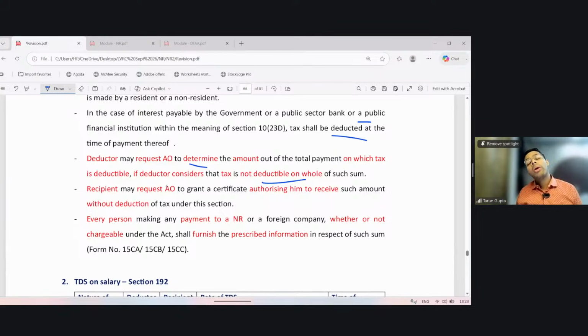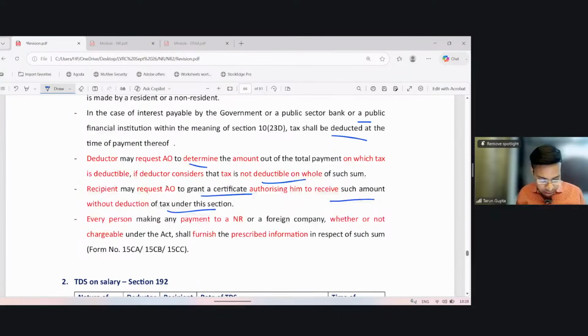Similarly, the recipient, the non-resident who is receiving the income, may also request its AO, the Assessing Officer, to grant a certificate authorizing him to receive such amount without deduction of tax under this section. So a non-resident may also approach the AO and explain his case that the income which he is expected to receive from India is not liable to tax in India. If the AO is convinced, then he can issue a certificate that tax is not required to be withheld on such payment, and such payment is to be released without deduction of tax under this section.